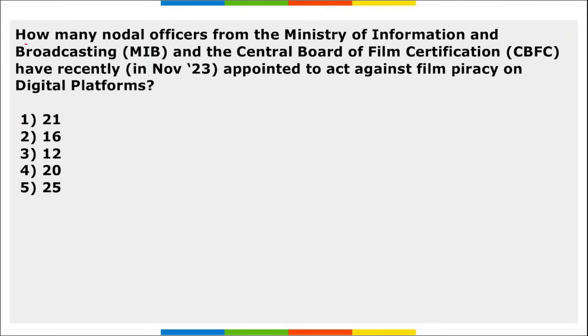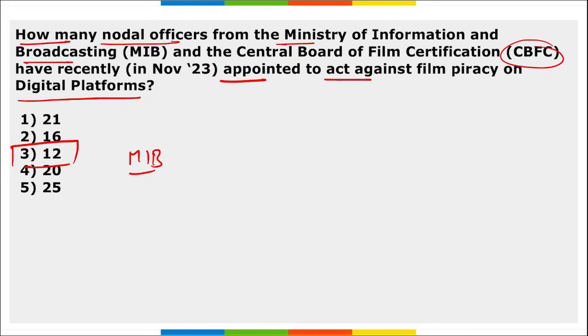Next is, how many nodal officers from the Ministry of Information and Broadcasting and CBFC were recently appointed to act against film piracy on digital platforms? A total of 12 nodal officers from the Ministry of Information and Broadcasting and the CBFC, that is the Central Board of Film Certification, were recently appointed to act against film piracy on digital platforms. This action has been taken under the Cinematograph Amendment Bill of 2023. The officers will handle all complaints related to film piracy, ensuring that action is taken within 48 hours of receiving a complaint.